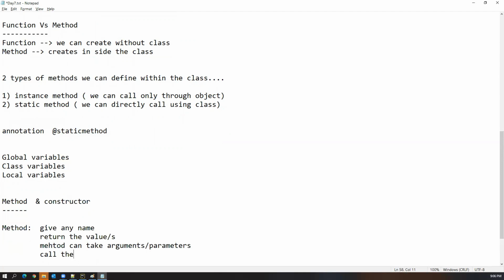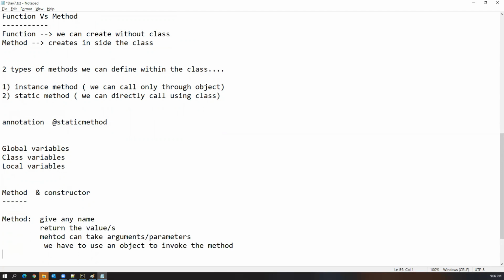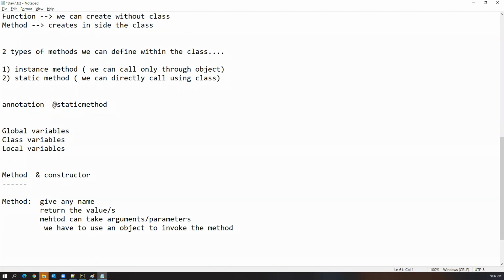We have to use an object to invoke the method, like object name dot method name. So these are the points we already saw.